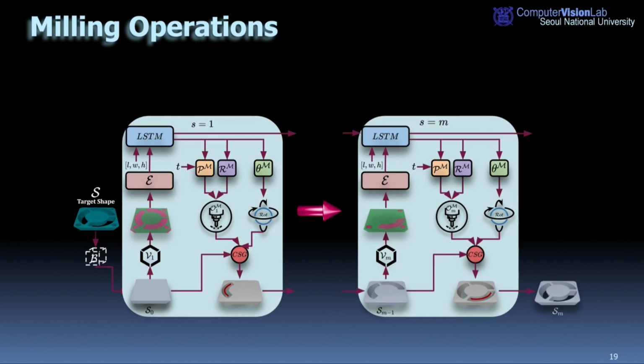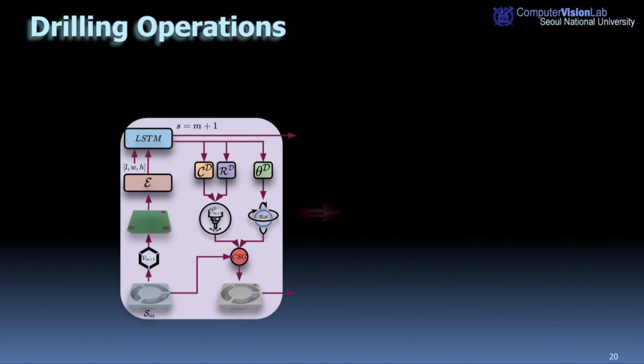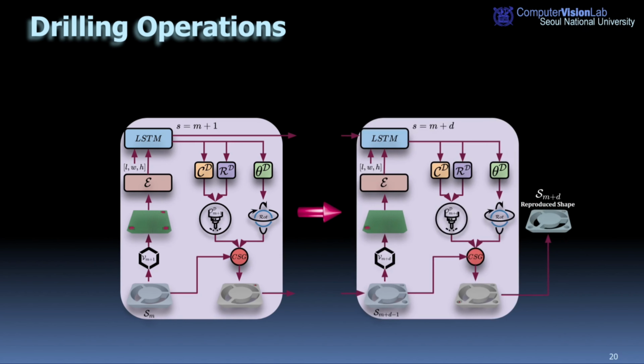We iteratively perform the milling operation for m steps until no further improvement is achieved. After completing the milling operations, we proceed with the drilling operation in a similar manner. The shape generated from the milling serves as the initial material for drilling, and we iterate over these steps until a significant similarity is achieved.